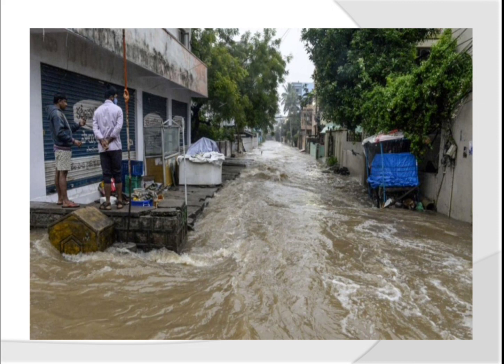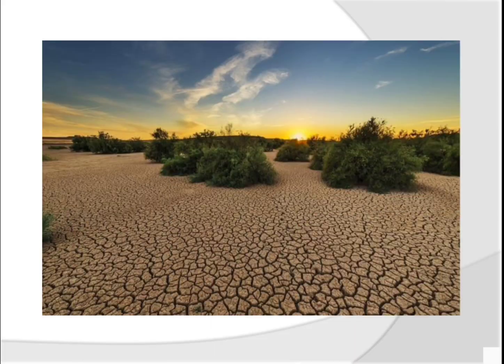And when there is a flood, the people who are living in that area should always boil the water and filter it before drinking, so that they can avoid the waterborne diseases. That means the diseases caused due to the water, they can avoid that. Okay, that's why they have to boil it, filter it, and then drink it. Okay, so this is about the flood. Now coming to the drought.